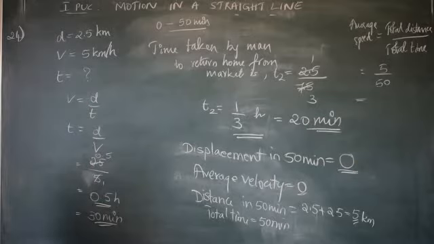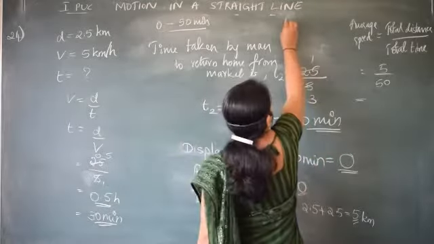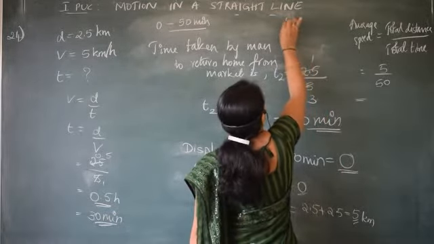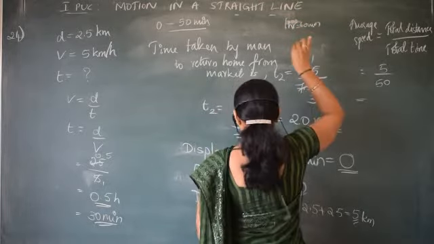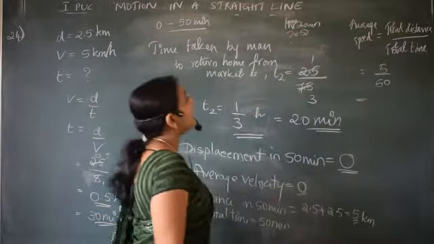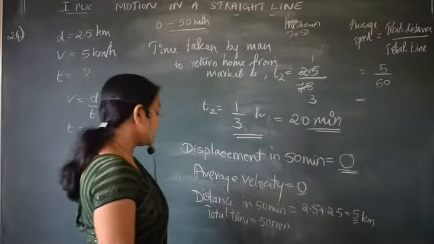But everywhere we were speaking in terms of hour itself, so let us write the minutes in terms of hour. How can I write minutes in terms of hour? 1 hour is equal to 60 minutes. 50 minutes means how many hours? 50 into 1 divided by 60.